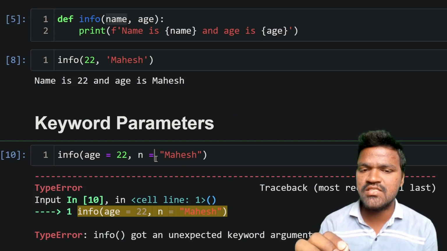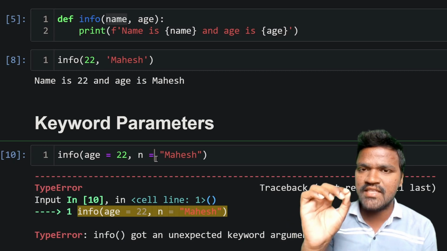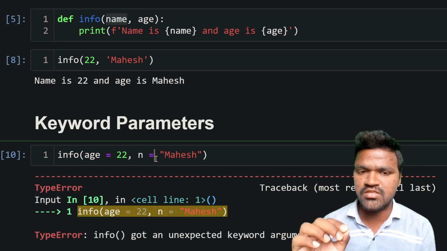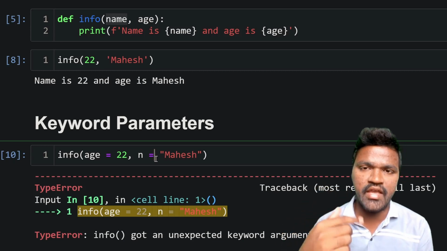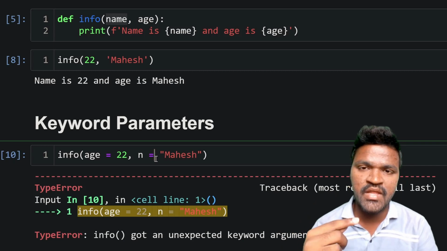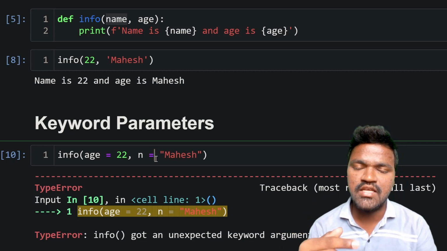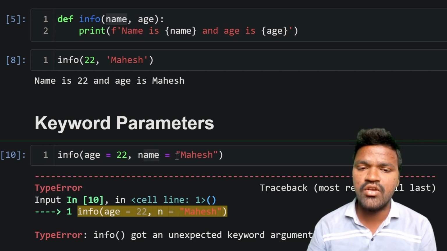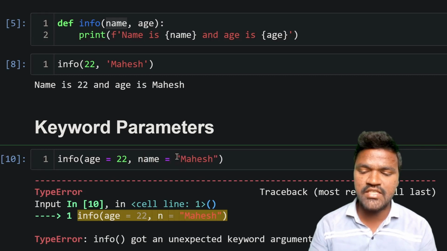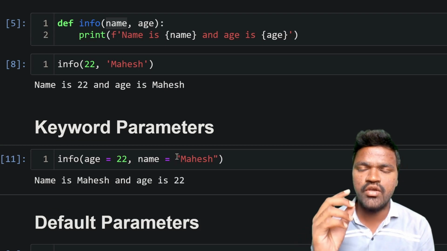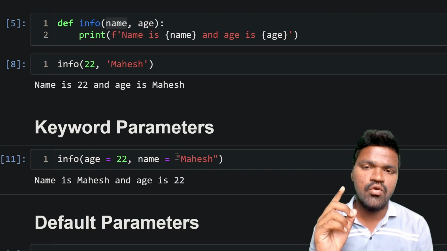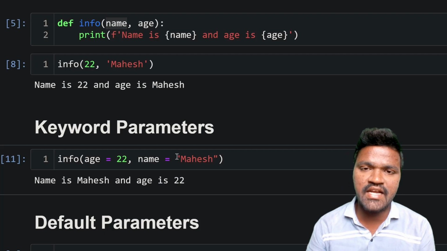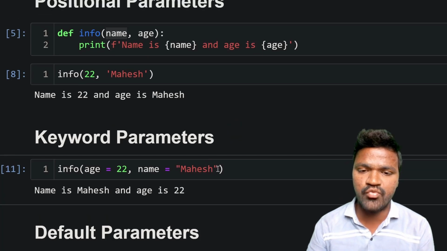Why I am telling this is because you need to know the exact parameters that you want to pass. Here you have age in the definition, and you have name in the definition. Then only you can mention the exact keywords, and then only you can get the exact result. So that is one of the things that you want to know. Here you want to remember two things. One is you need to mention exactly how many parameters you want to pass.